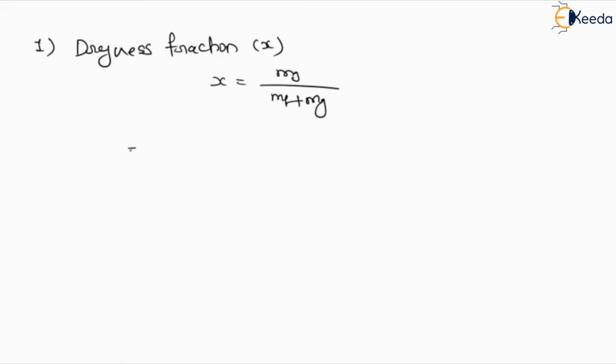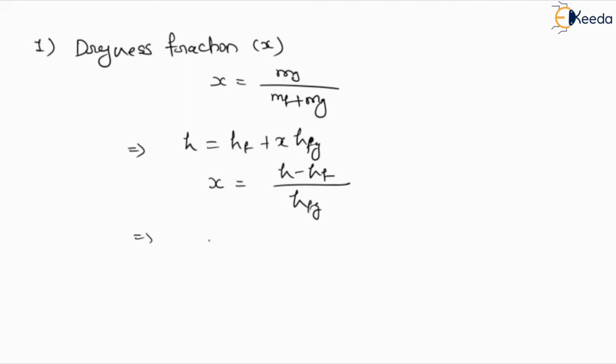But here we have the enthalpy, H equals HF plus X HFG. And if we have all these values apart from dryness fraction, we can define the value of X. So X equals H minus HF divided by HFG.